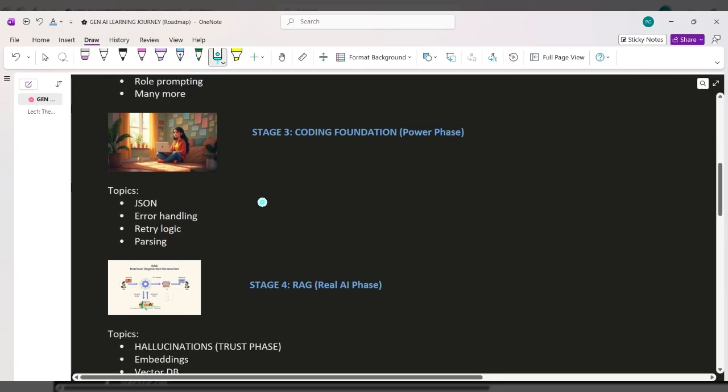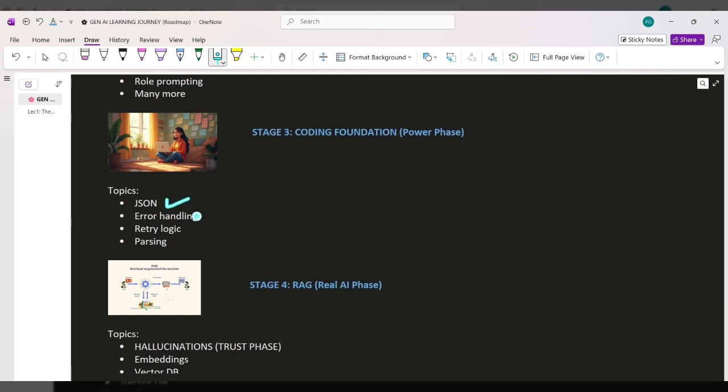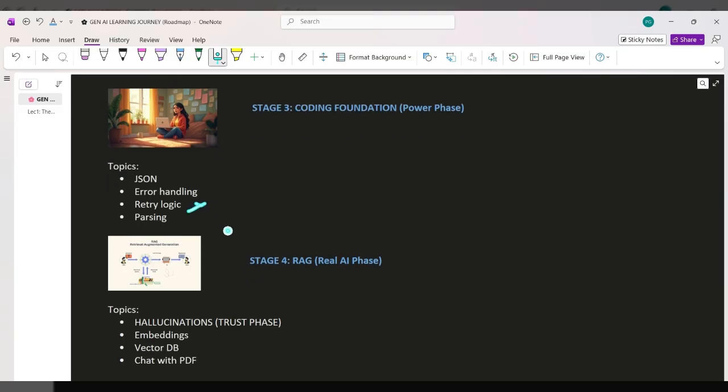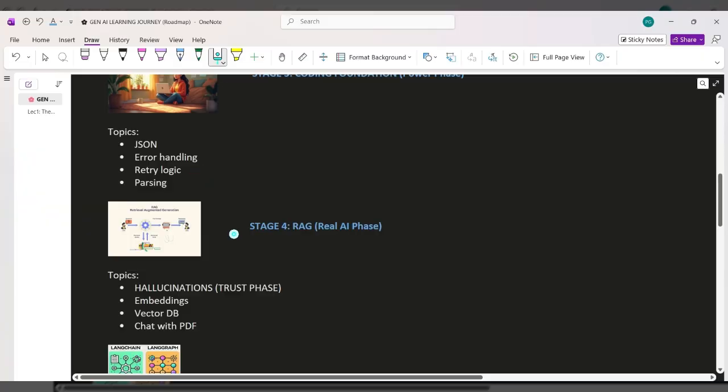Here we will understand how to write small snippets and what JSON is, error handling, how to handle these errors, how to deal with API failures and structure your data properly. We'll understand the retry logic, parsing and everything. Basically, we will think like a developer.